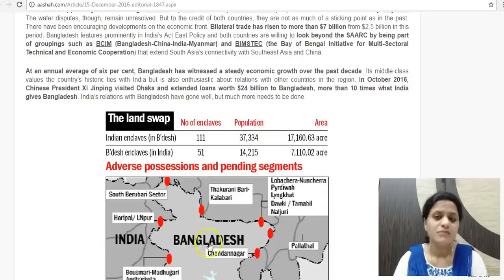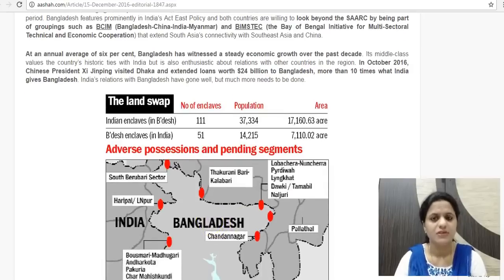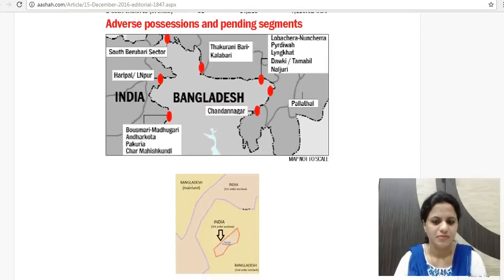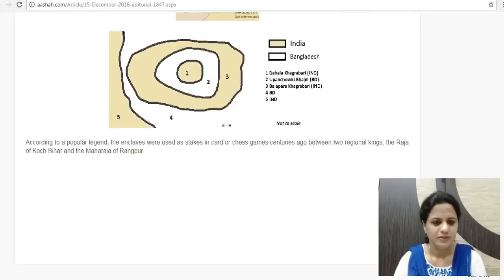Plus China is making inroads here too. So China has extended a loan worth $24 billion to Bangladesh in October 2016, which is 10 times more than what India offers. So there is a need for India to bring in closeness with Bangladesh, having its stake high up here, because this is a close neighborhood. So that is the point highlighted. Even Bangladesh's economic growth is high. So there is a huge scope for investment here. So this is regarding the editorial.